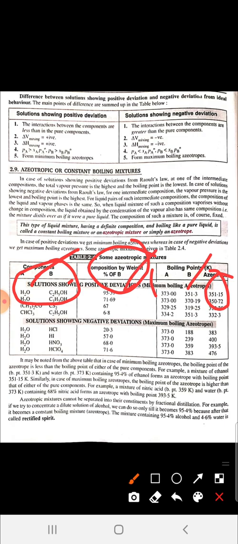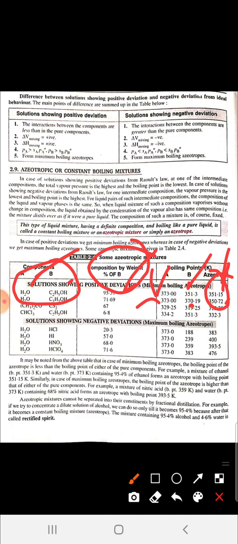You can see here the boiling point of the azeotrope is always less than the boiling point of any of the constituents. You can see 351.15 is less than 373 and 351.3. In the second case, the boiling point of the azeotrope is 350.72, which is less than 373 and 371.19.